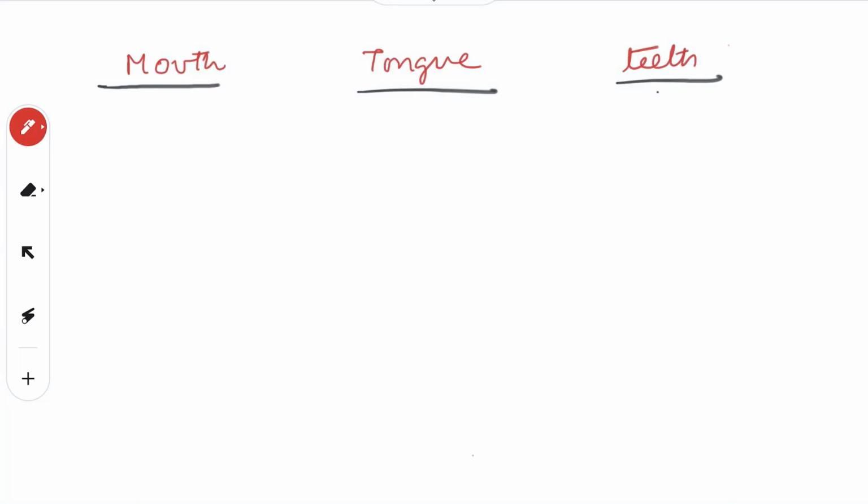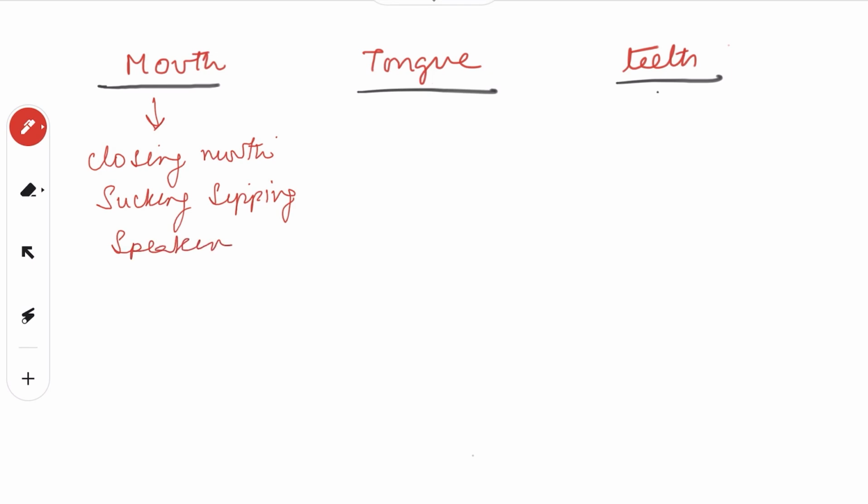Next, let us study the structure of mouth, tongue and teeth. Now mouth, it helps in closing the mouth, in sucking and sipping of liquids, right? It also helps in speaking, right? And in perceiving the sensations of food, whether it is hot or cold.